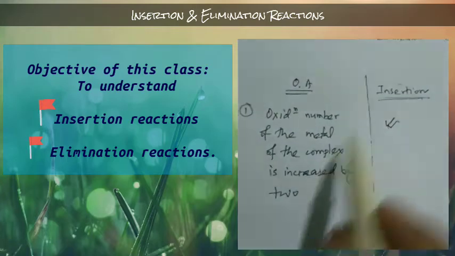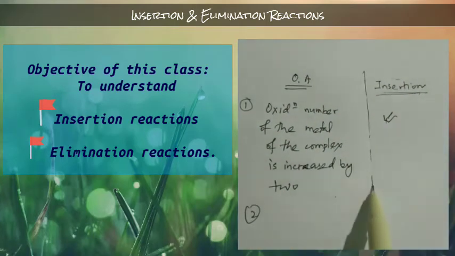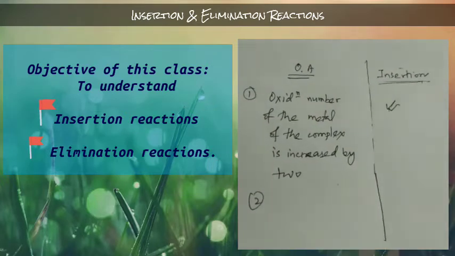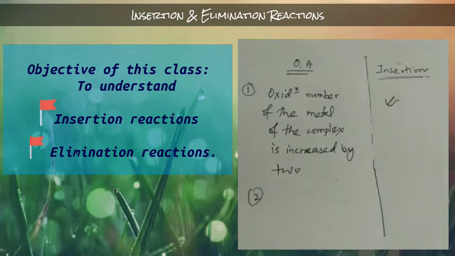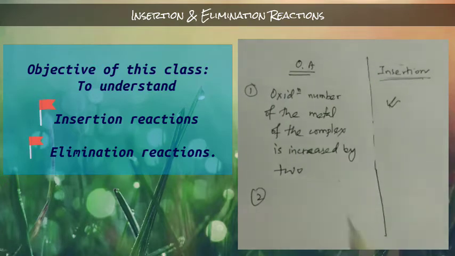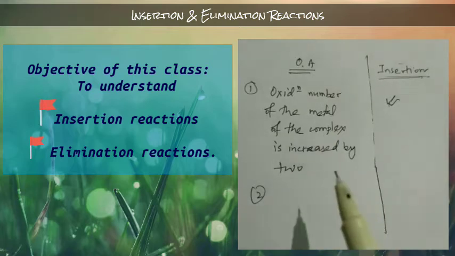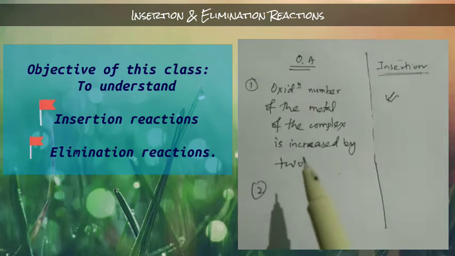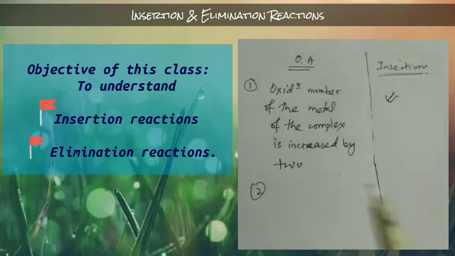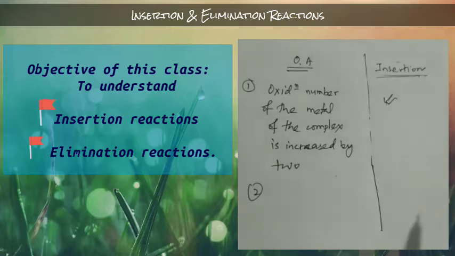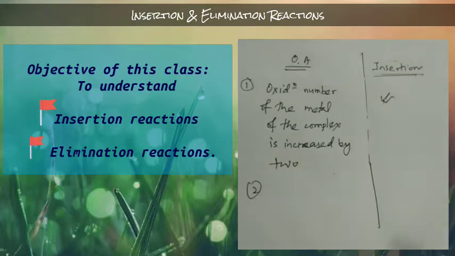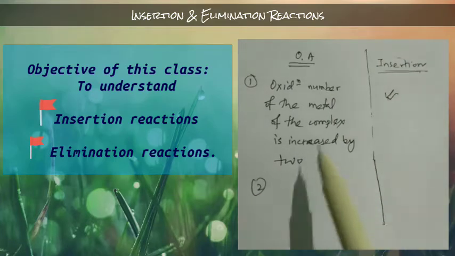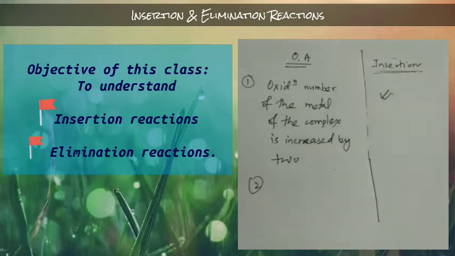The second difference is that in oxidative addition reactions, the coordination number of the metal increases by 2. That means the metal forms two new bonds. That's why the oxidation number increases, because the metal donates 2 electrons to form those bonds. The oxidation number of the metal increases by 2, that means it loses 2 electrons.